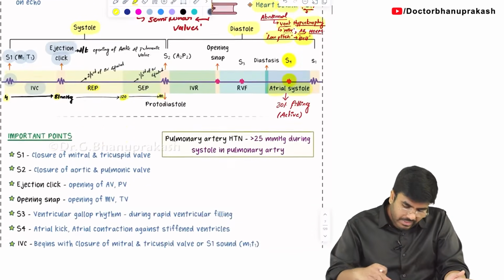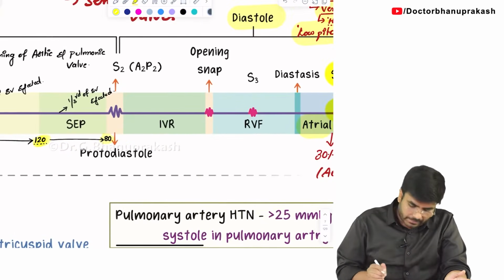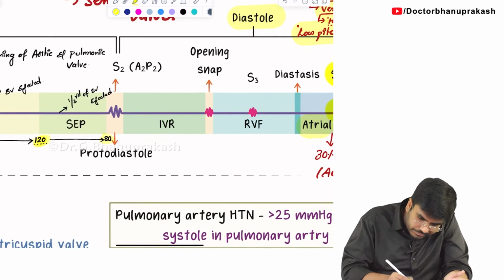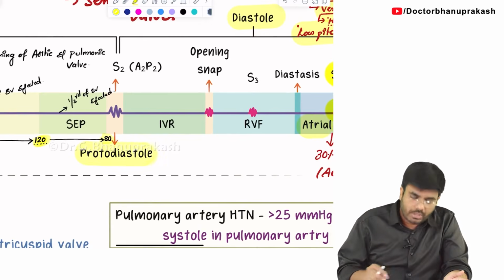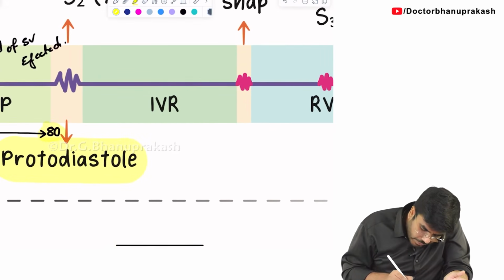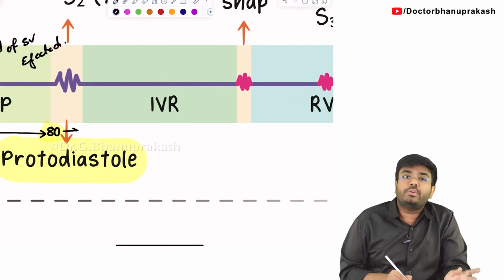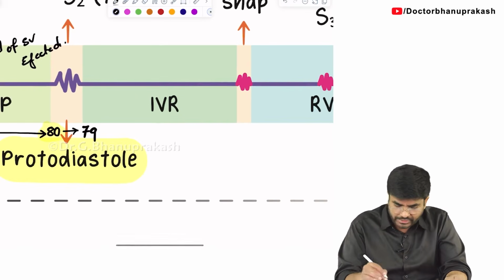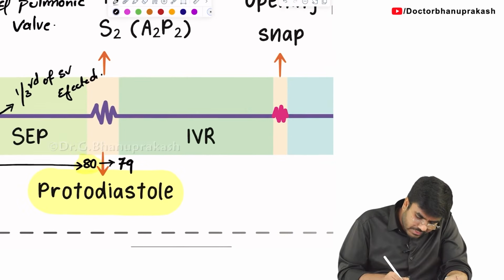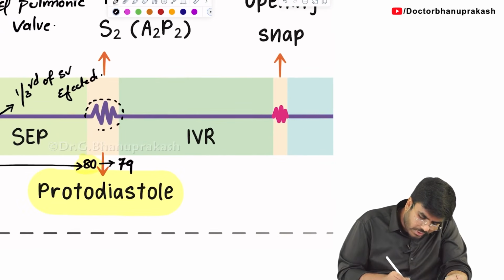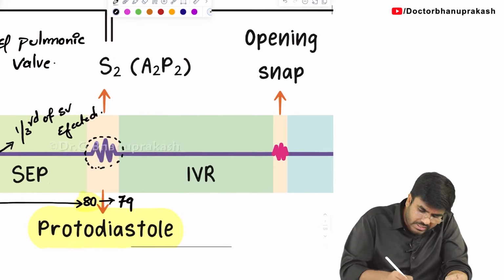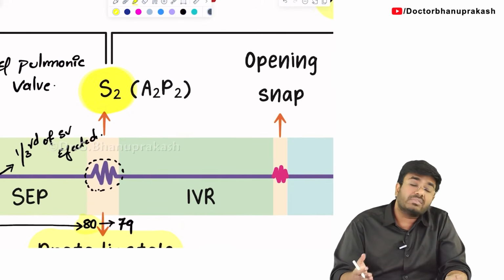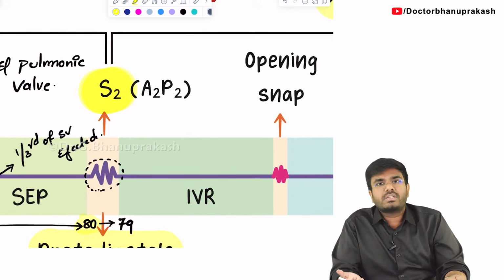Let's see the same thing in our timeline diagram. See here, I am showing the protodiastole. First highlight, here is the protodiastole. This is the phase of protodiastole. During the protodiastole, what happens? Have I taught you the pressure in the ventricle? It's going to decrease from 80 to 79, let's say. Now during this phase, which valves are going to close? The aortic valve and the pulmonic valve are going to close, giving rise to the S2 heart sound, and that's completely normal. You know, lub, dub. Lub is the S1 heart sound and dub is the S2 heart sound.